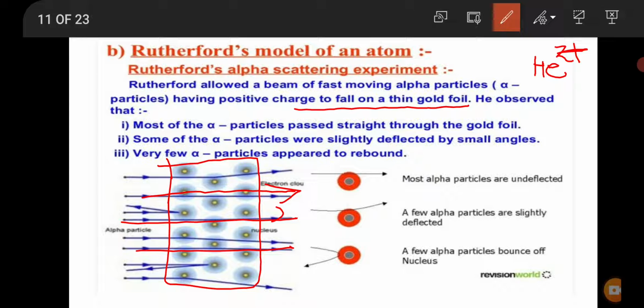The second observation was that some of the alpha particles were slightly deflected by small angles. See figure 2 here, they show a slight deflection.